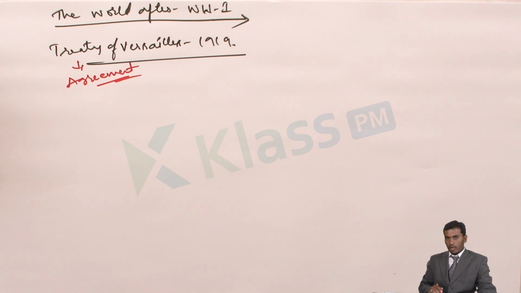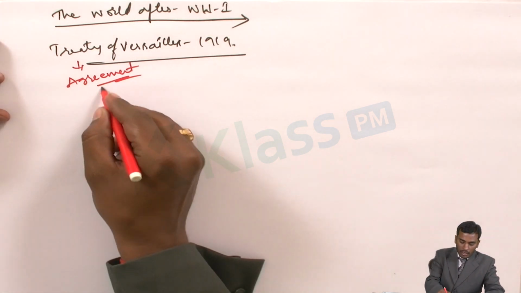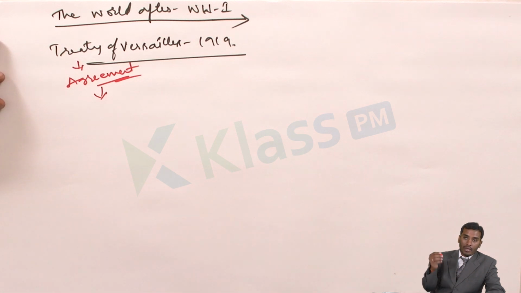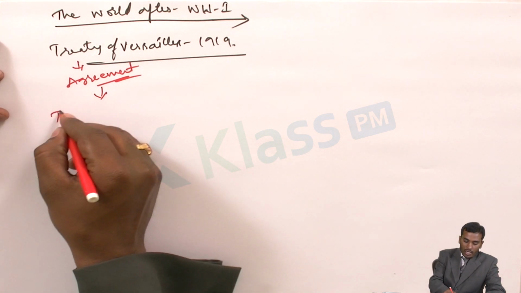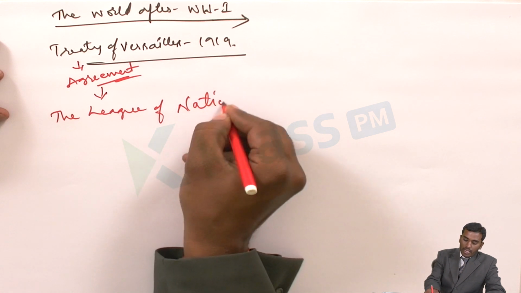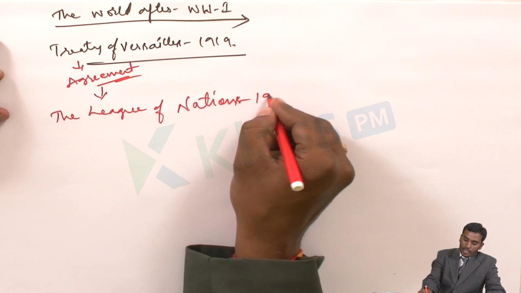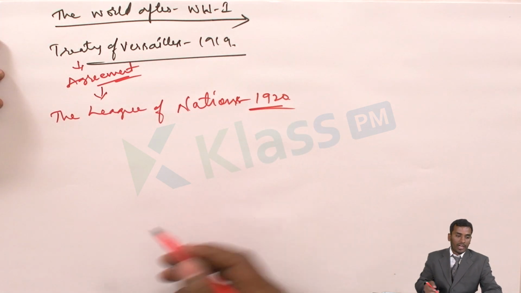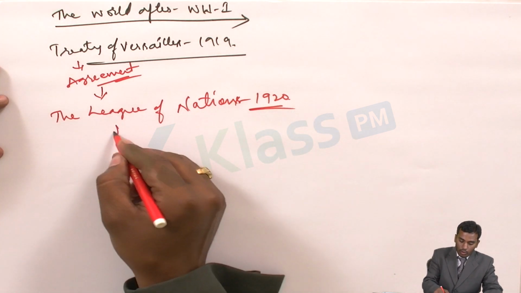At the conclusion of the Treaty of Versailles, they came up with a proposal for forming an international organization called the League of Nations. The League of Nations was formed in the year 1920. The architect of this League of Nations was Mr. Woodrow Wilson.